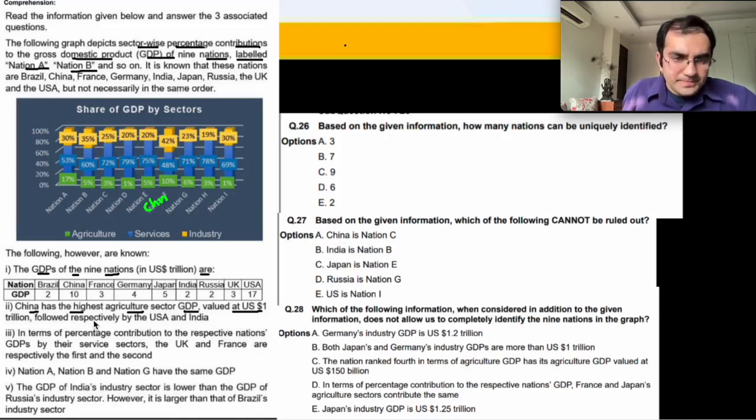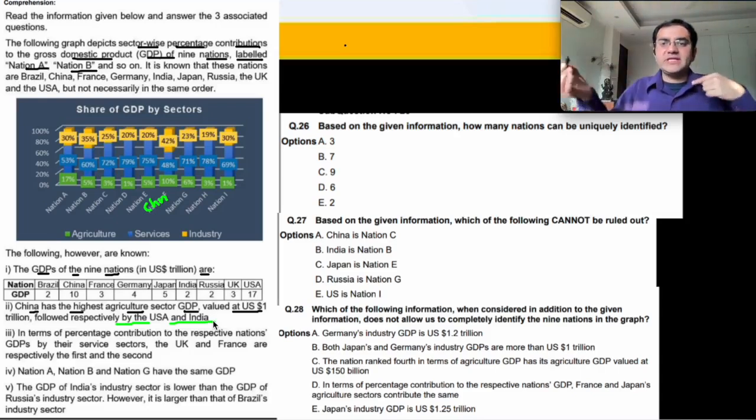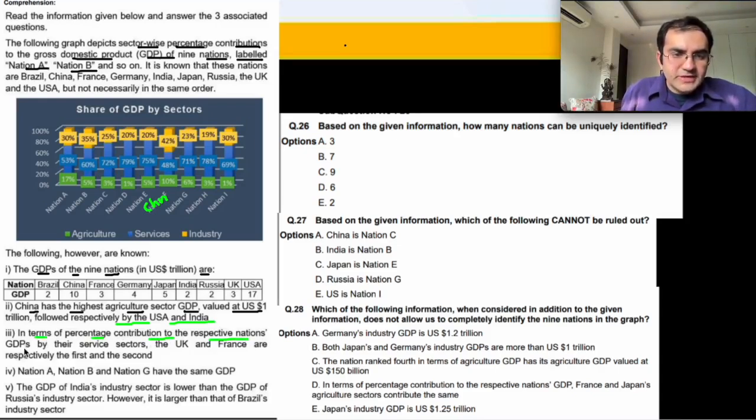China, okay. Followed by USA and India. But USA and India का वैल्यू नहीं पता. We don't know second and third कौन होगा. So right now we just leave this. In terms of percentage contribution to the respective nations' GDPs by their service sectors, UK and France are first and second respectively.